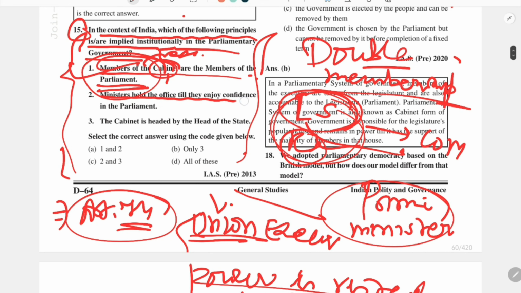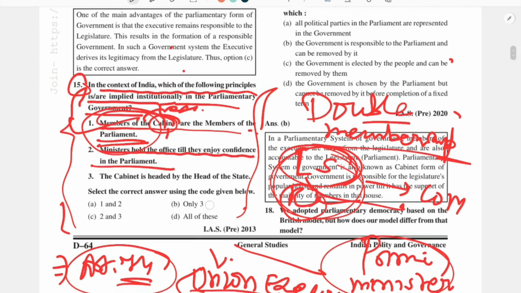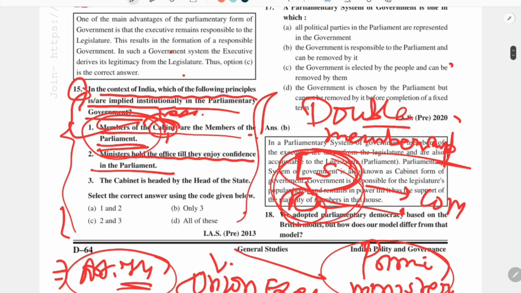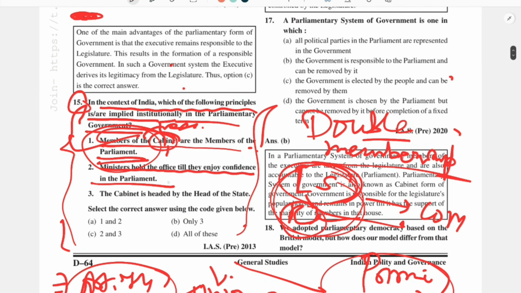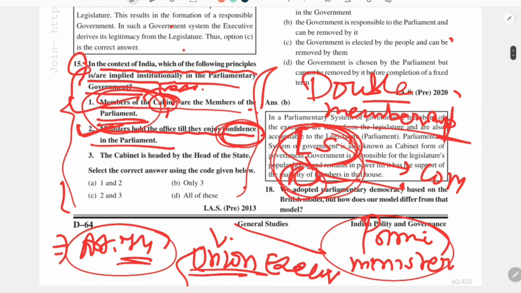Members hold office till they enjoy the confidence in the parliament. So I told you in the collective responsibility, and in the majority party rule also, that the party which has the majority in the Lok Sabha forms the government. They make their prime minister, they make their ministers. So till they hold the majority in the parliament, that is confidence in the parliament, the ministers hold office. So that is also a true statement.